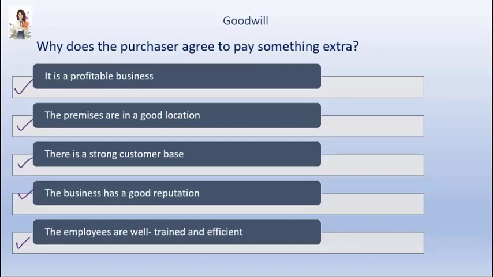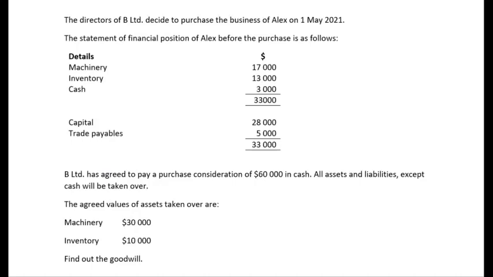Let us now solve a simple sum on the calculation of goodwill. The directors of B Limited have decided to purchase the business of Alex on 1st May 2021, and the statement of financial position of Alex before the purchase has been provided to us. B Limited has agreed to pay a purchase consideration of $60,000 in cash. All assets and liabilities except cash will be taken over by B Limited. And then they have provided to us the revalued figures for assets taken over, that is machinery and inventory. We now have to find out the value of goodwill.